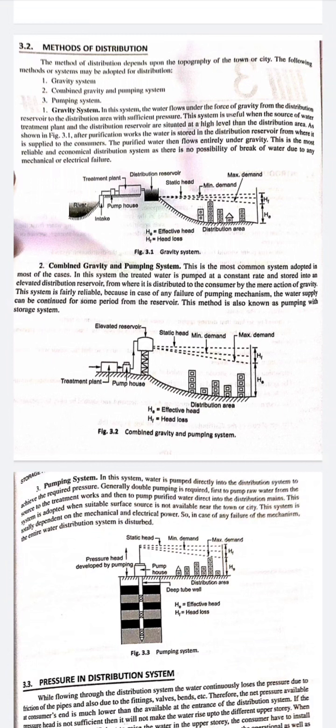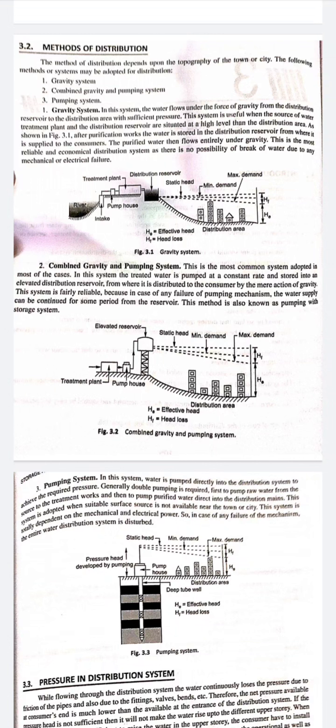It is not always the case that the right pressure can be maintained by a gravity system, because a gravity system does not work by mechanical means, so the water supply through the distribution main is not controlled in any manner, except that we have sluice valves and gate valves for everything. But the problem is that the pressure with which the water is leaving the distribution reservoir is not necessarily high enough to supply the maximum demand.